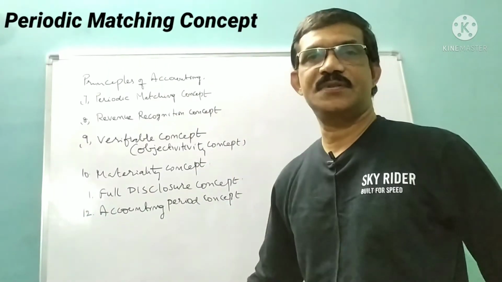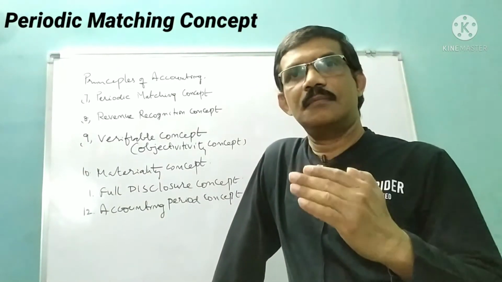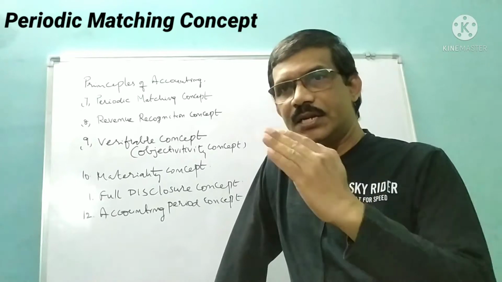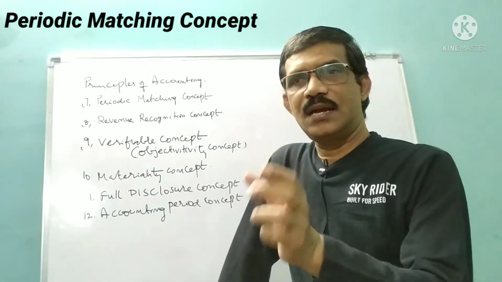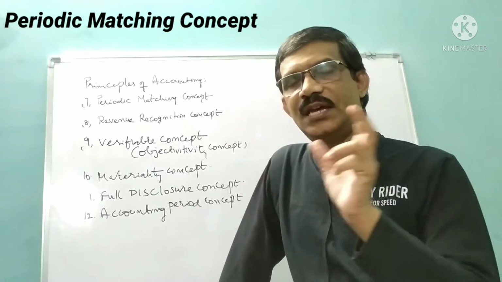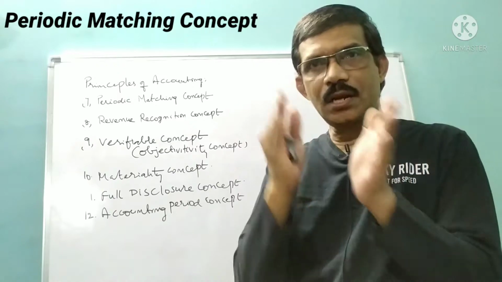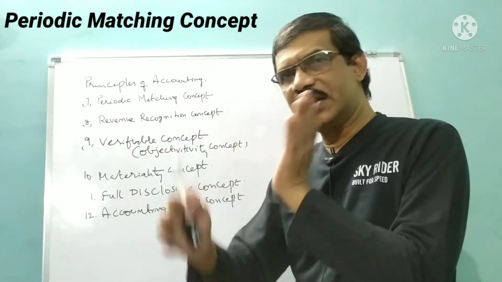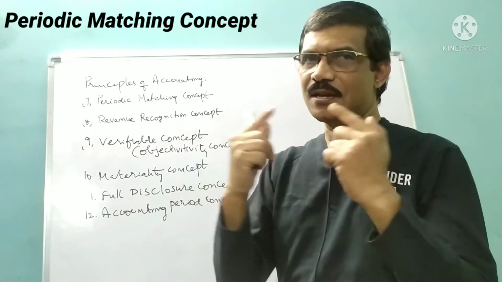Periodic matching concept. It says that at regular intervals, the expenses of the firm must be compared with the incomes of the firm. At regular intervals, these expenses and incomes must be matched.